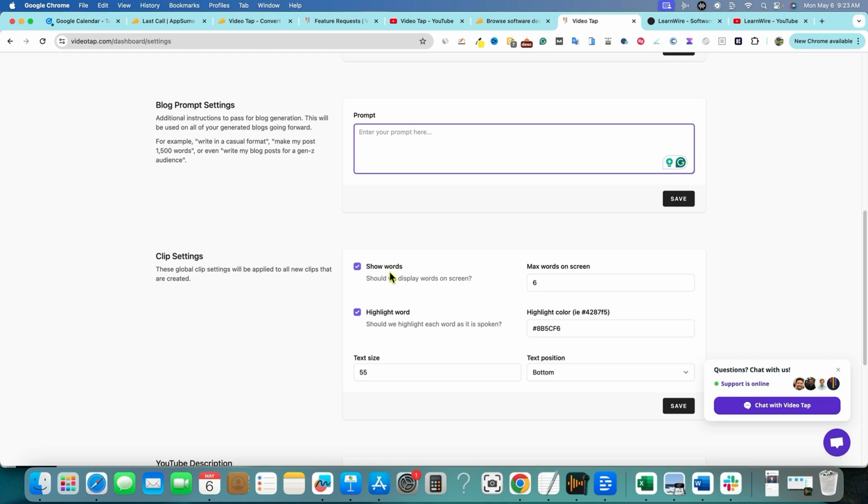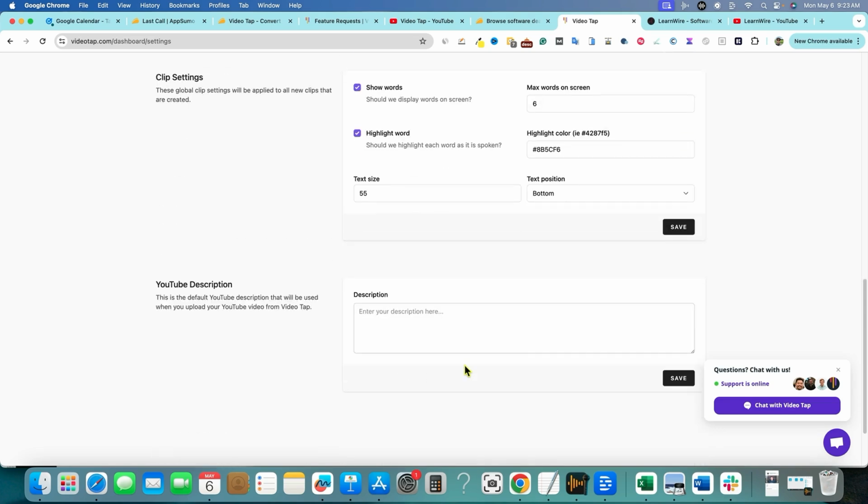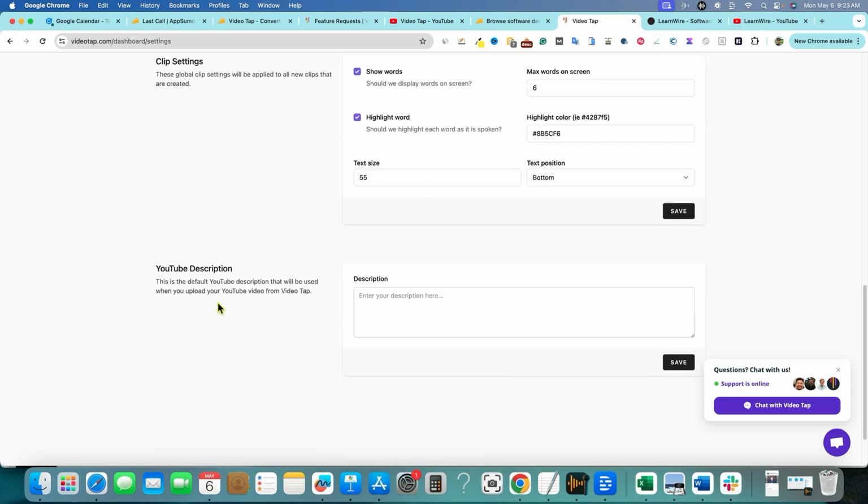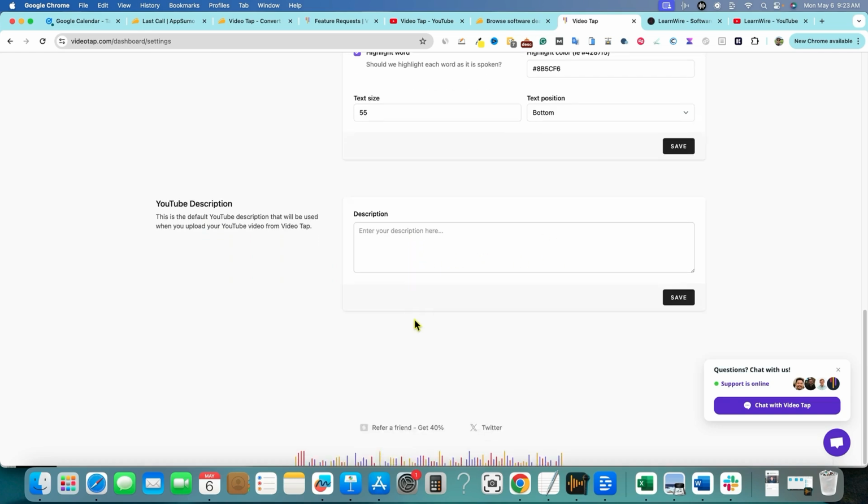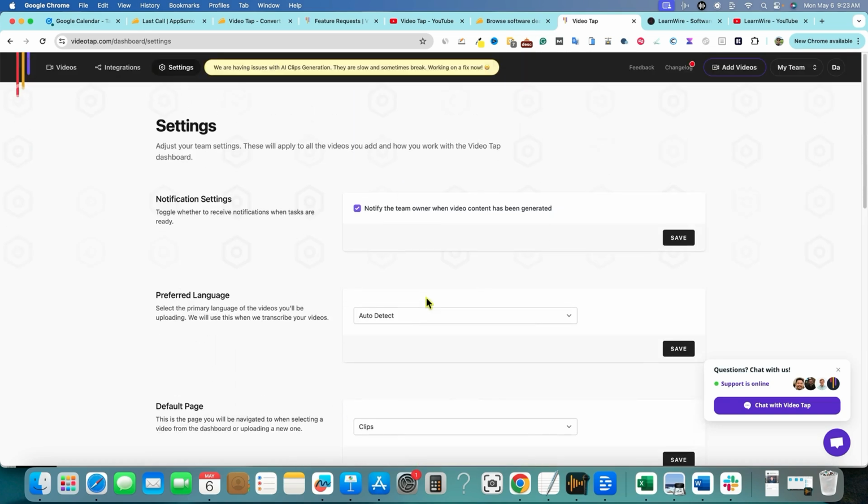Clip settings: show words, highlight words, max words on screen, highlight color, text bottom. So some good settings right there. YouTube description. This is the default YouTube description that will be used when you upload your video. So you can actually put in a default right there as well. So I like that there's all these settings right here. This is some really thoughtful settings right there. You can go and leave your feedback. We have our change log and your team right there.